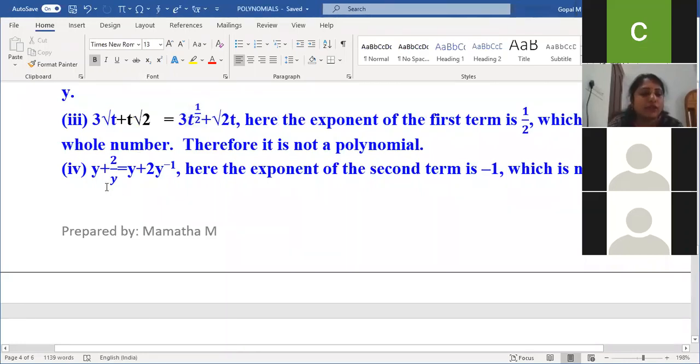Next, come to the fourth one. y plus 2 by y. This 2 by y I can write in the form of 2 y power minus 1. Here the exponent of the second term is minus 1, which is not a whole number. Am I clear? This is the fourth answer, children.